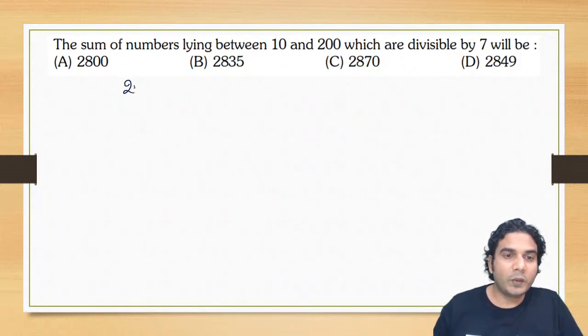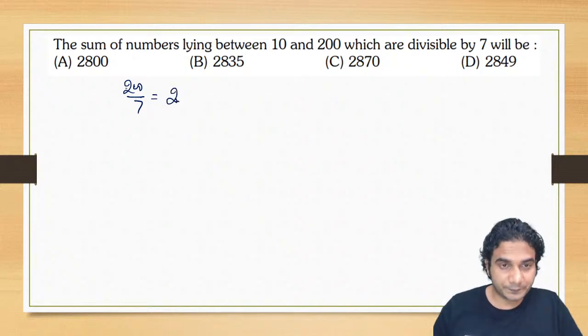So if you divide 200 by 7 and take the greatest integer, that means the integral part. So just divide it by 7. So it is 28 plus 4 by 7. You can write it like this, right? So check it. I think it is correct.